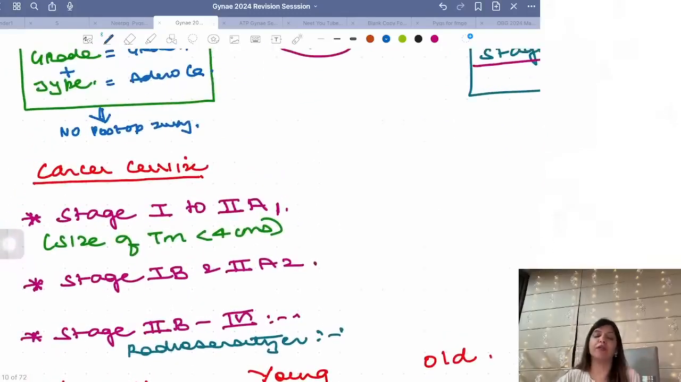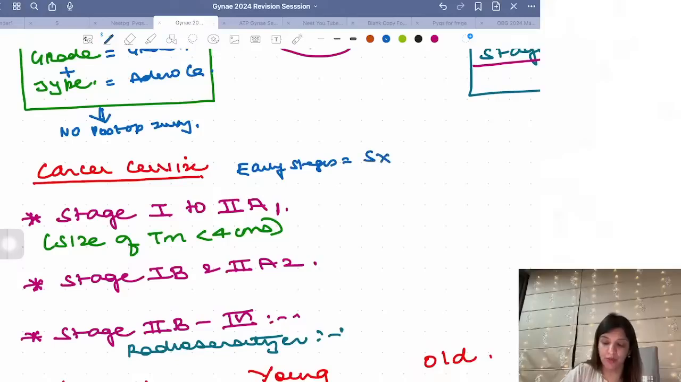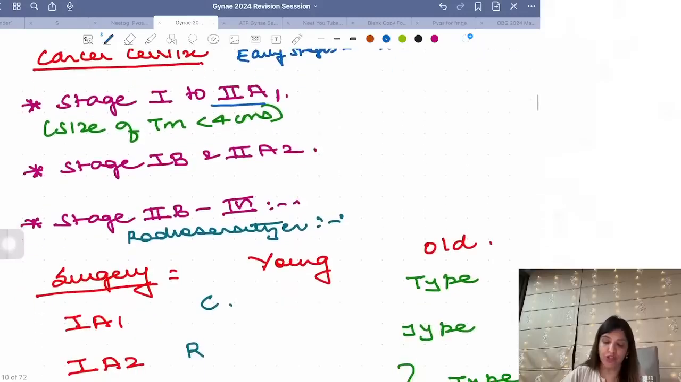Coming to cancer cervix. कैंसर सर्विक्स में remember, early stages में we prefer surgery. Early stages में surgery is preferred. Till which stage do you prefer surgery? Till stage 2A. Till stage 2A I prefer surgery. 2A stage is divided into 1 and 2. 2A1, 2A2. So from stage 1 to 2A1 you go for surgery. Right? From stage 2B to stage 4 you go for कीमो रेडिएशन.